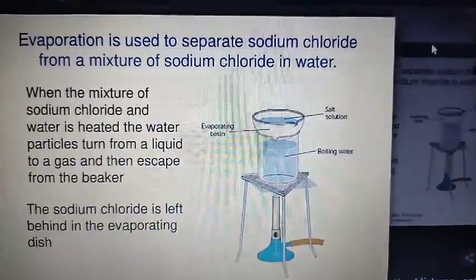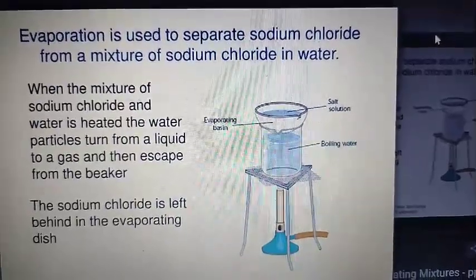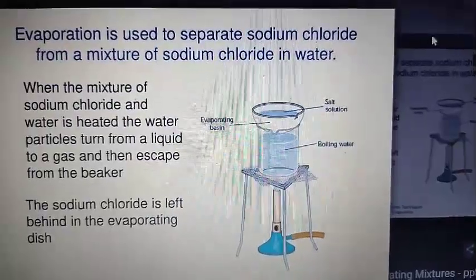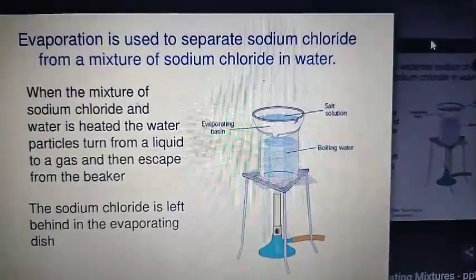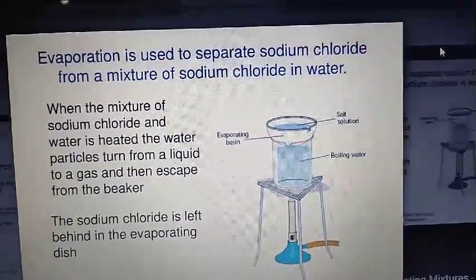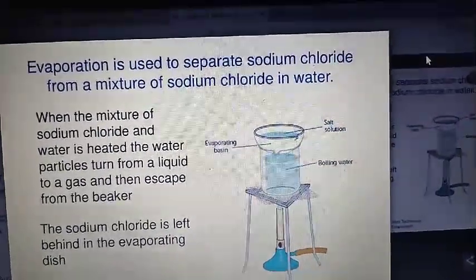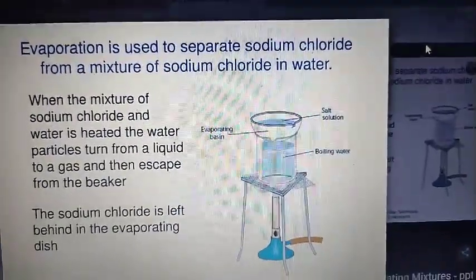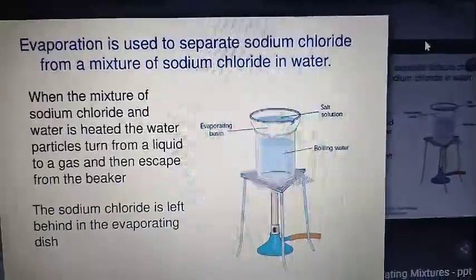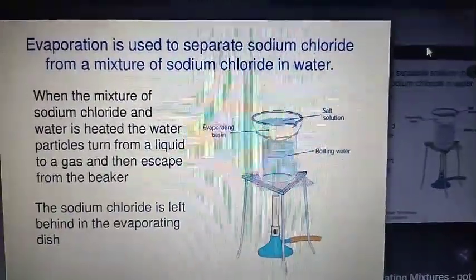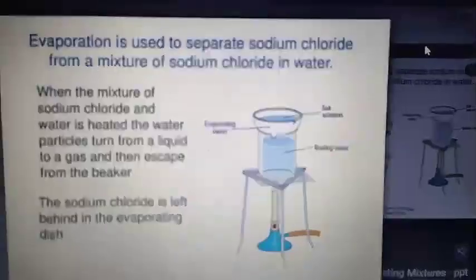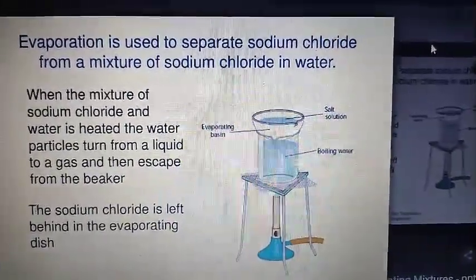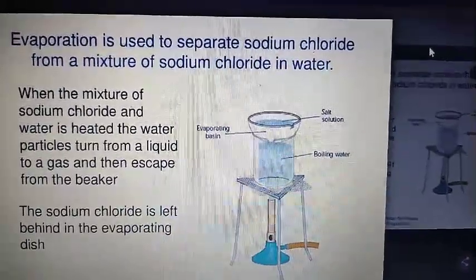Evaporation means, you know, that if you heat a liquid and it turns into vapor, evaporation takes place. Suppose I have a salt solution, as you can see here in the figure, and I supply heat. Then what happens? Water is going to evaporate, and slowly all the water evaporates and only the salt residue will be left behind.